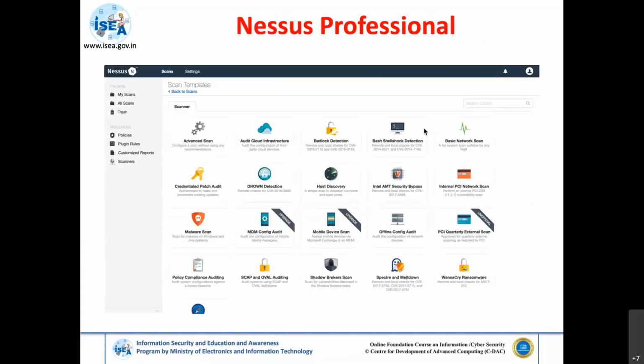This is how the screenshot of the tool looks. We can see there are a lot of templates available for the scanning part. We can audit or scan for a particular vulnerability that has recently occurred, for example drone detection, Spectre and Meltdown, or even the WannaCry ransomware.